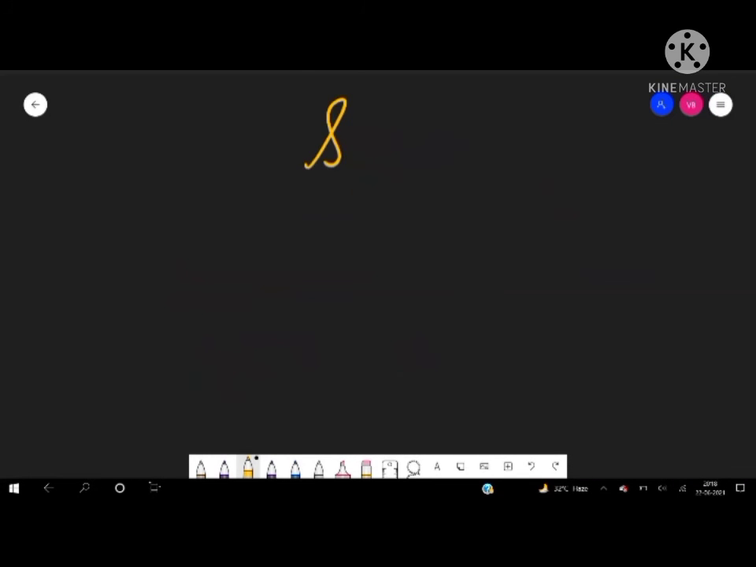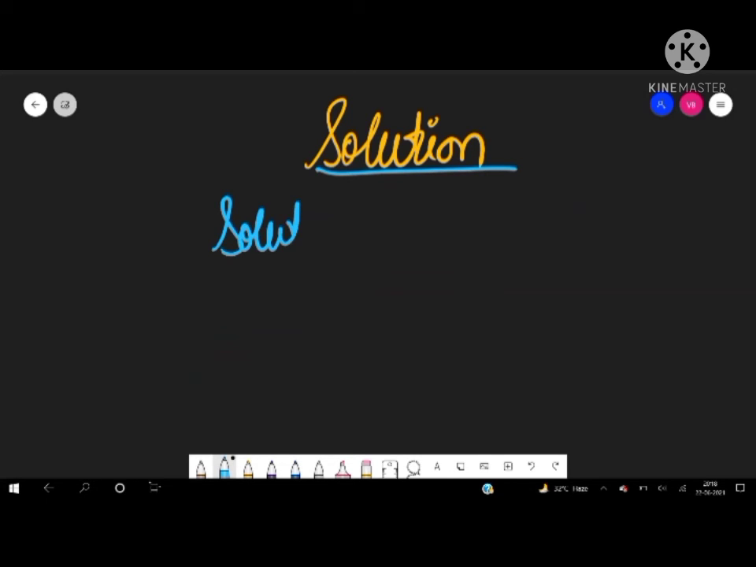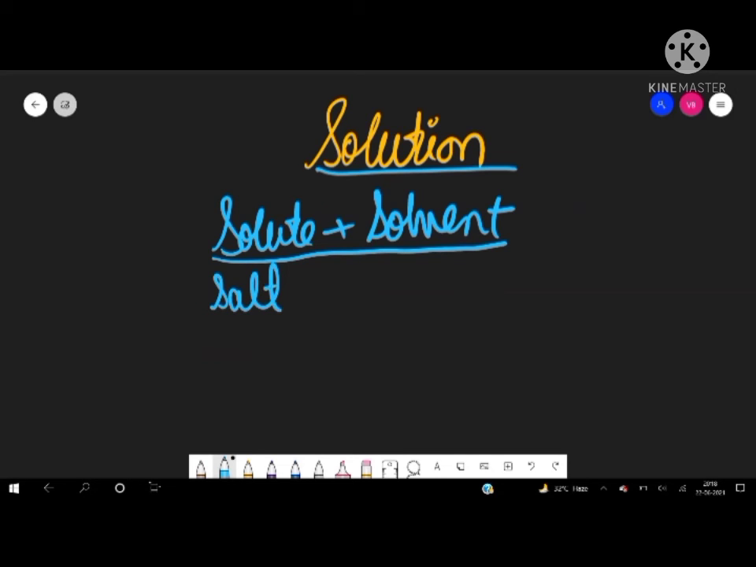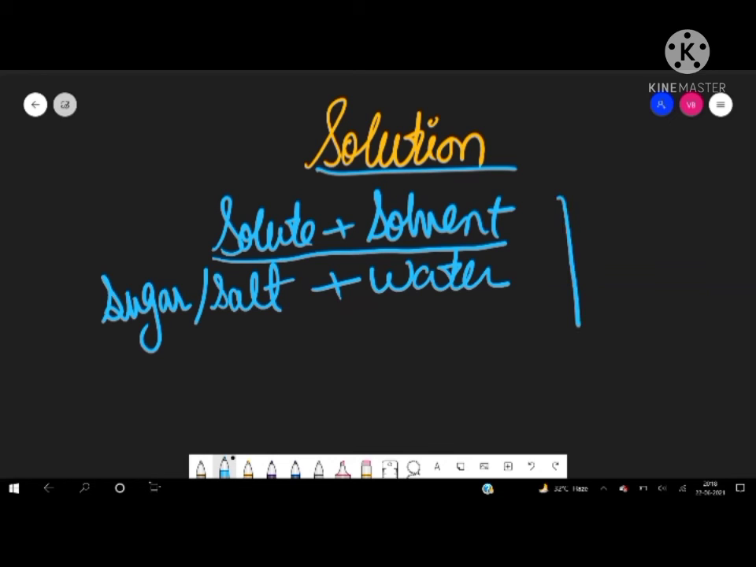Now let us talk about one more thing, that is solution. This you have studied in your previous classes, that solute plus solvent will give what? Solution is formed. Solute means suppose salt or sugar, which you add in water. So water will become the solvent and salt or sugar will become the solute. So when you dissolve it in a glass, then you will get sugar solution or salt solution.